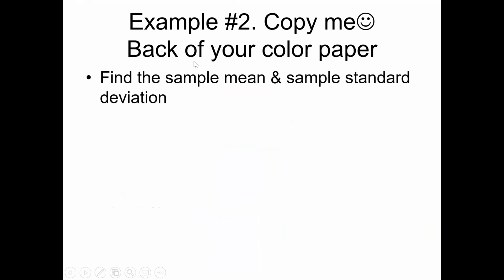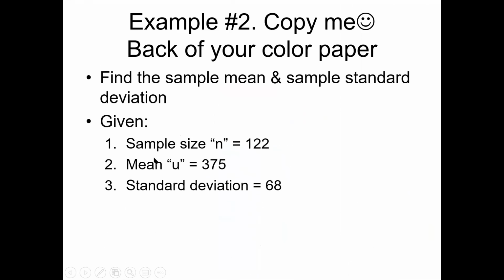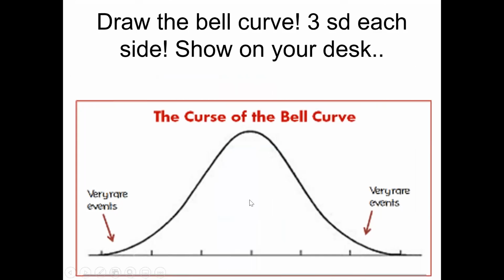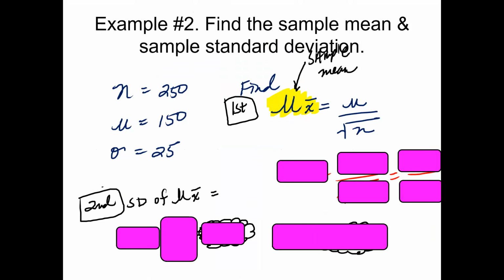All right, example 2, let's find the sample mean and sample standard deviation, given that the sample size is 250, the mean is 150, and the standard deviation is 25. All right, so let's go ahead and do that. Let's first find the mean of this. This is what's given.